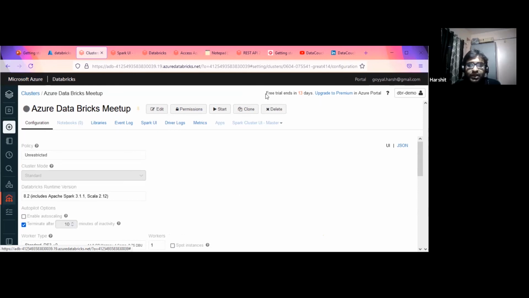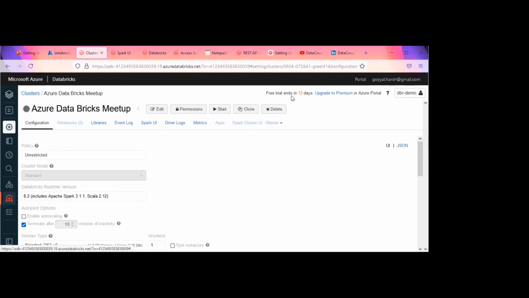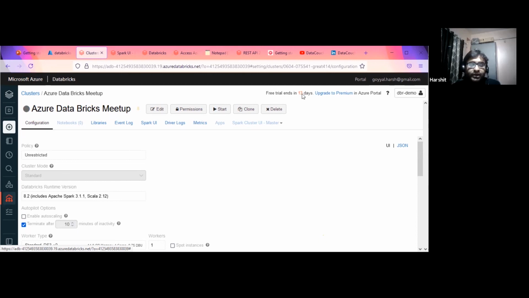One more thing I can tell you is that Databricks also gives you a free trial for 14 days. I'm also using a free trial only. So currently I'm only paying for the Azure virtual machines. I'm paying Microsoft, not Databricks. So this is a free trial.